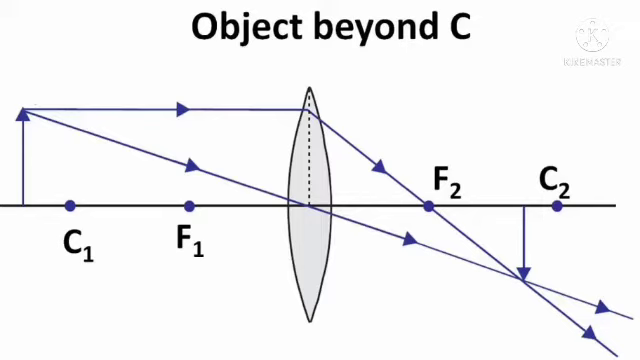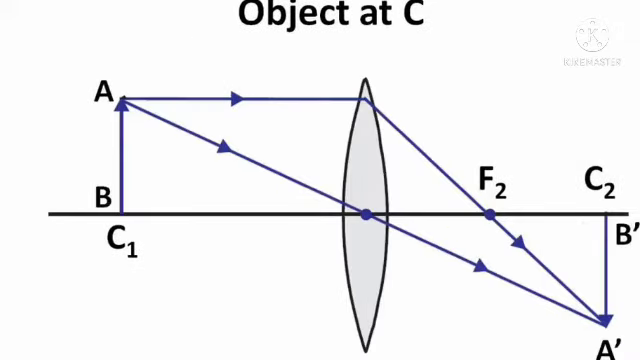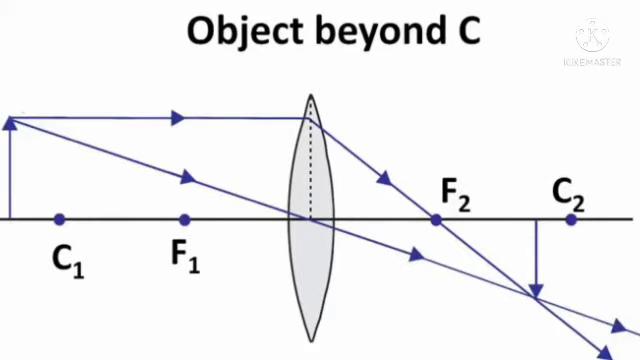Second one, object beyond the center of curvature. Object placed beyond the center of curvature on the principal axis. When object is placed beyond the center of curvature, the real, inverted and diminished image is formed on the principal axis between points focus and center of curvature. Listen carefully. We can take the object beyond the center of curvature, and that means before the center of curvature. We can find the image in between focus and center of curvature.